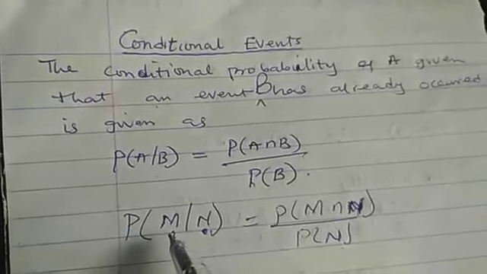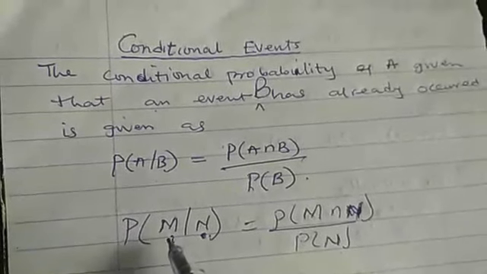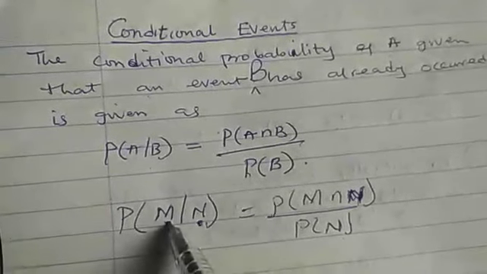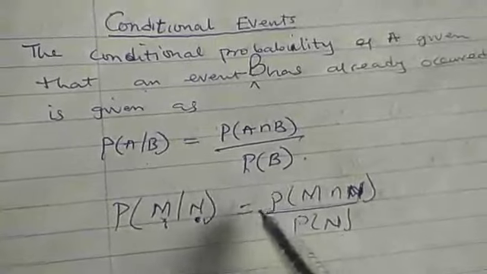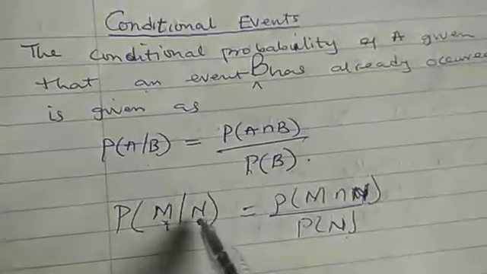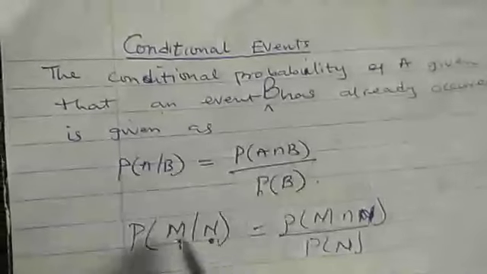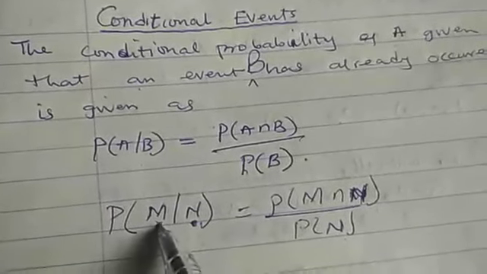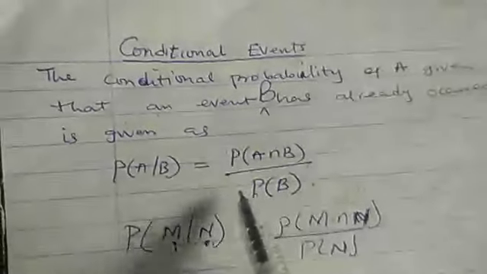If I now say, okay, out of the female students, how many are brilliant? So that means it's a conditional probability. That is, out of these female students, not out of all the students. Out of the female students, how many are brilliant? That is this M, and the probability is given as this.